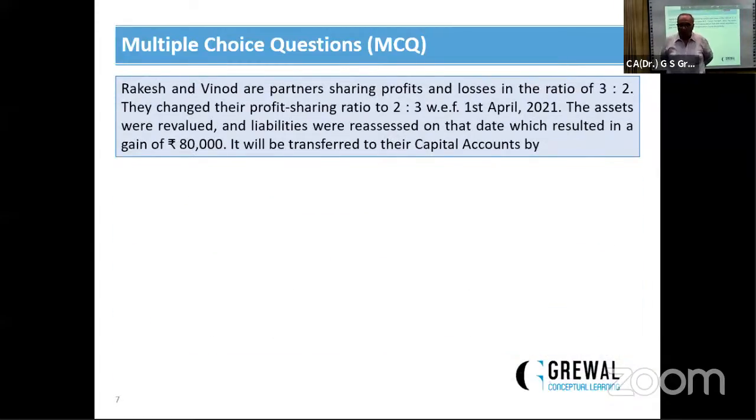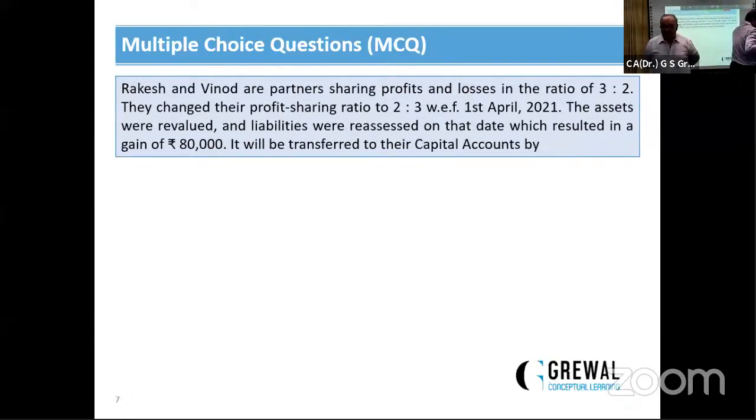Rakesh and Vinod are partners sharing profit and losses in the ratio of 3:2. They changed their profit sharing ratio to 2:3, with the fact that the assets were revalued and liabilities were reassessed on that date, which resulted in a gain of rupees 80,000. It will be transferred to their capital accounts by... these are the options in front of you. There are two partners, Rakesh and Vinod.